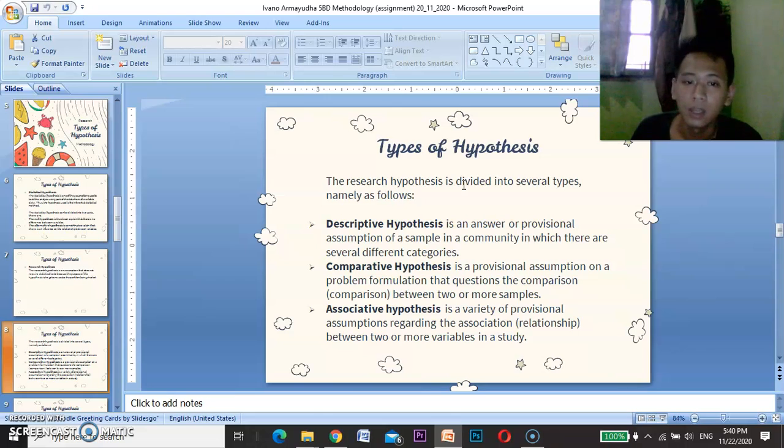A descriptive hypothesis is an answer or proportional assumption about a sample in a community with several different categories. A comparative hypothesis is an assumption on a problem formulation that questions the comparison between two or more samples. And the last, associative, is an assumption regarding the association or relationship between two or more variables in a study.